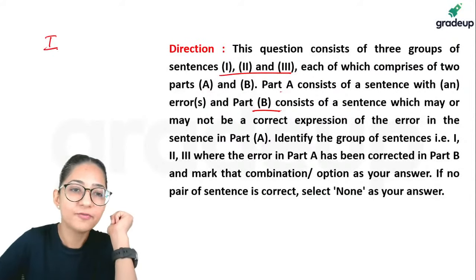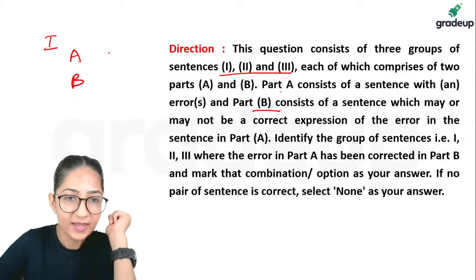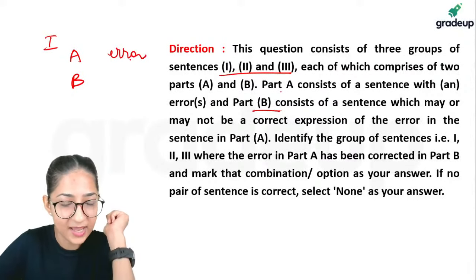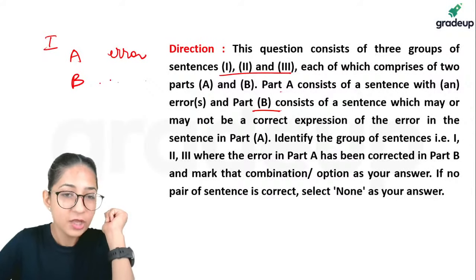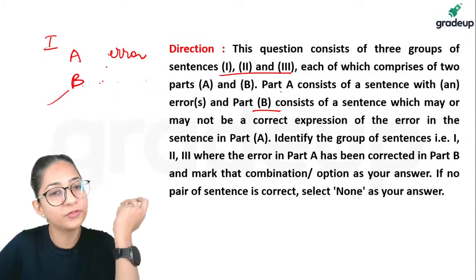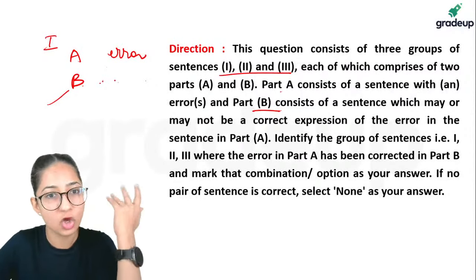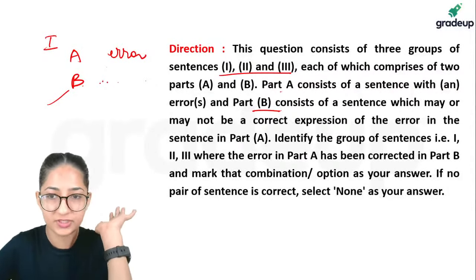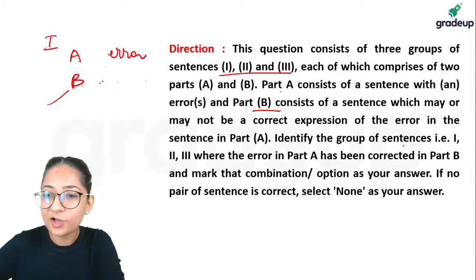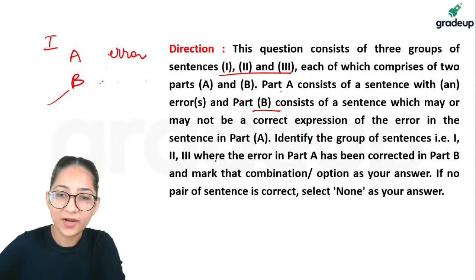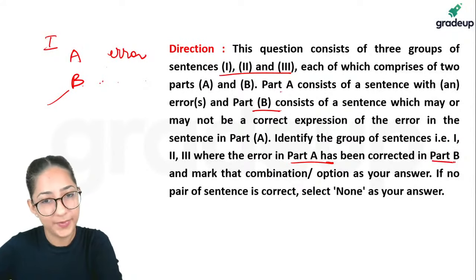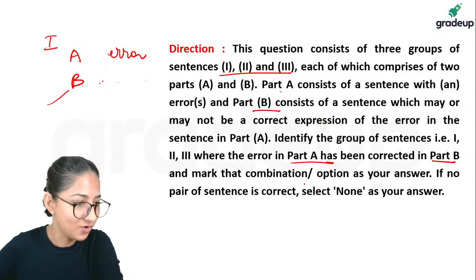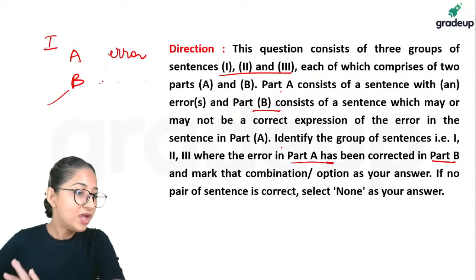So you have 1, A and B. A is erroneous, A has an error. B may or may not correct that error. If you think that B has corrected the error, then you mark it. If you think that it has not corrected the error, it is also erroneous, then it is out. So identify the group of sentences, that is 1, 2 and 3, where the error in part A has been corrected in part B, and mark the combination in your answers. Okay? All right.